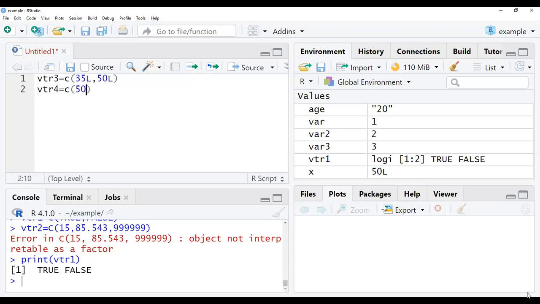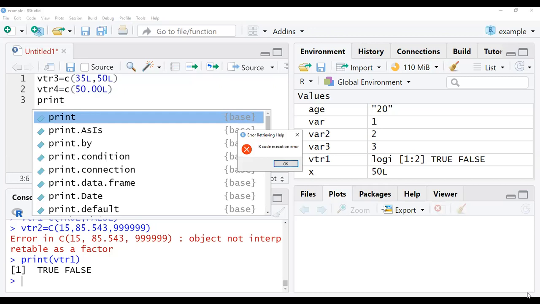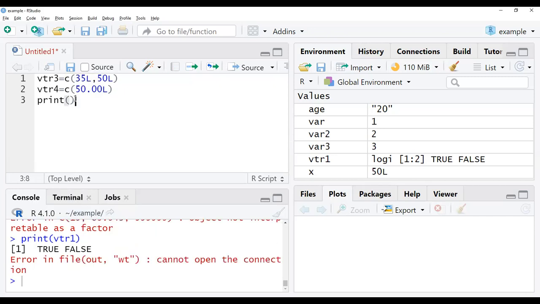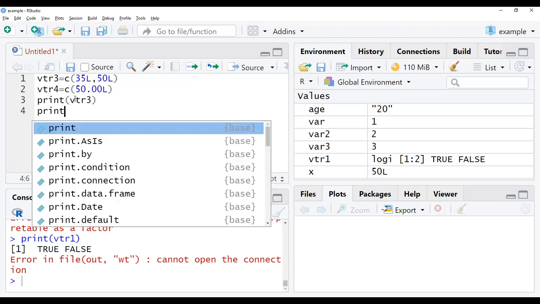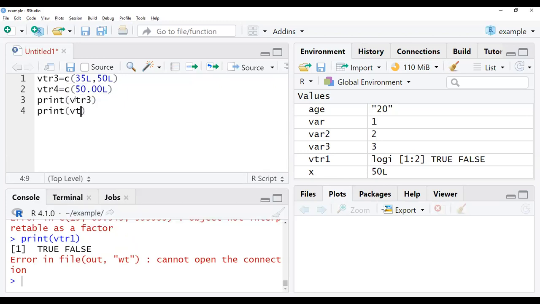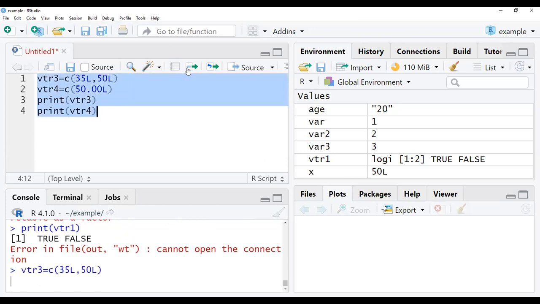Something like floating point values I'm giving over here. So this is what my data I have given. Now let us check with this data how it's going to execute.